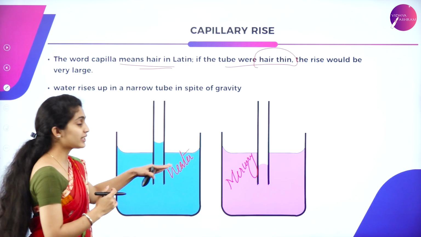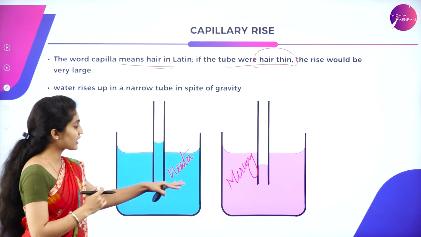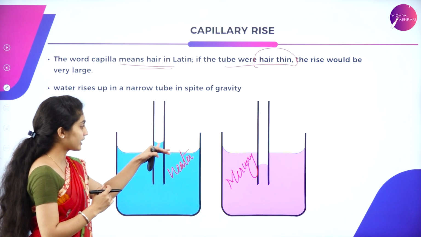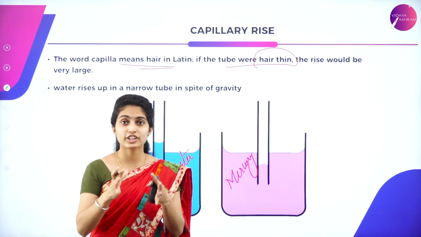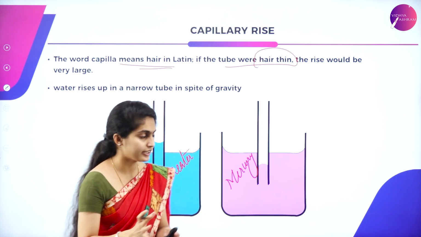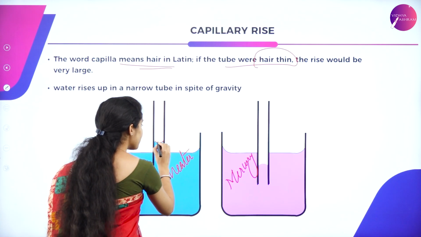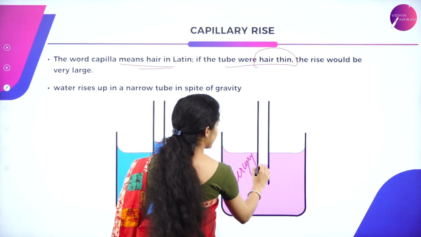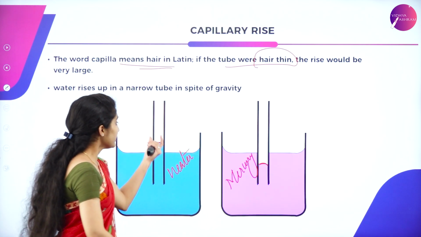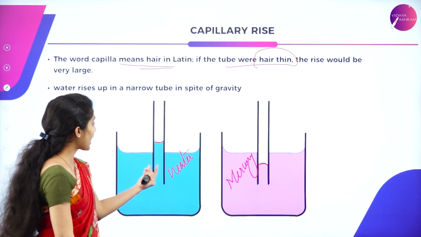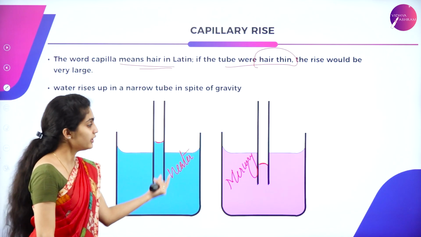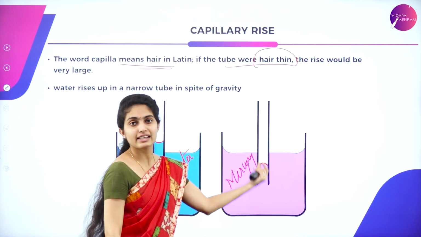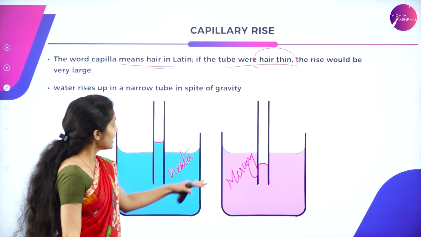So when the density is less, what happens? There is a dent like this. You have all read about concave as well as convex lenses. So you have a concave shape over here and a convex shape over here, wherein there is a capillary rise in the case of water, whereas here there is a decrease in the tube because of its density.